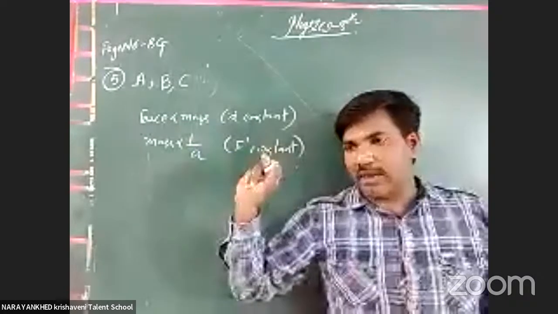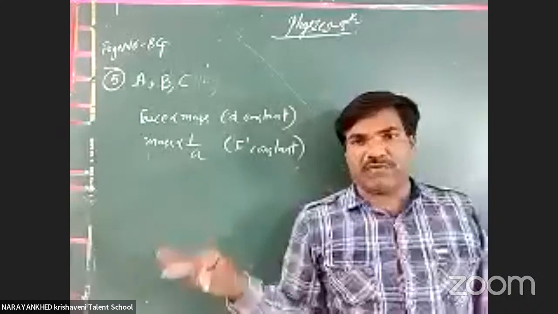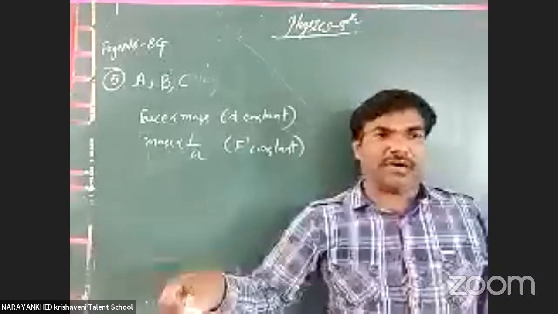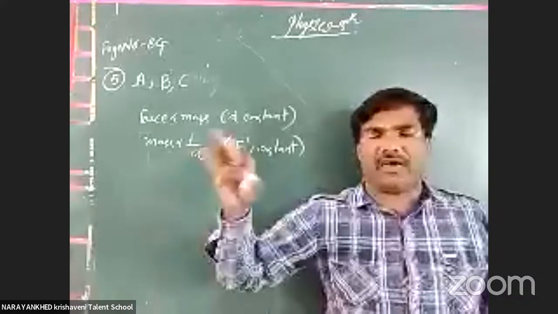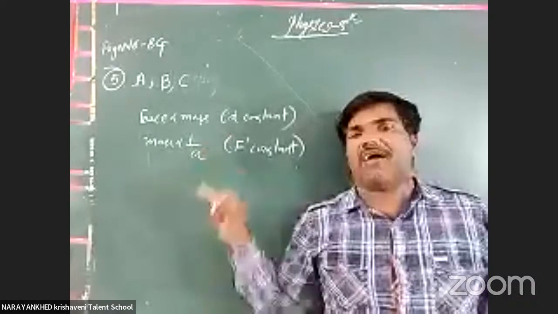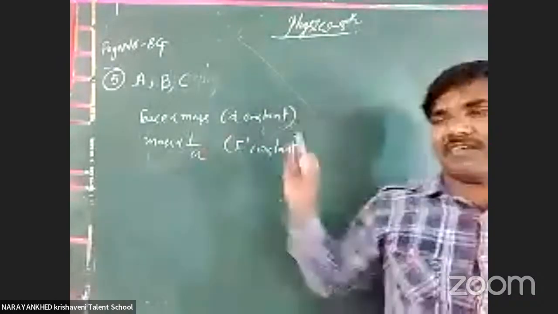Clear or not? But acceleration decreases. One of your friends may sit on your bike, another friend may sit on your bike, another friend may sit too. Automatically the bike's acceleration decreases. That is why, as the mass increases, the acceleration decreases. In this way, C is correct.